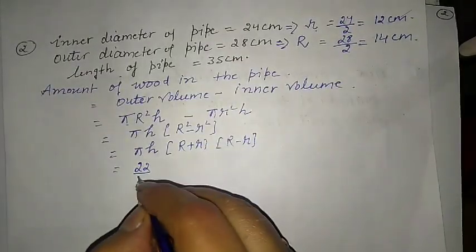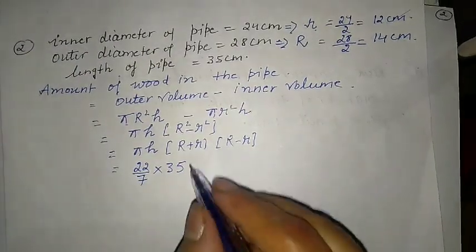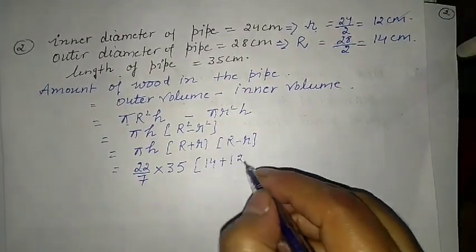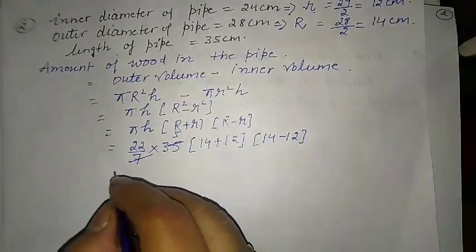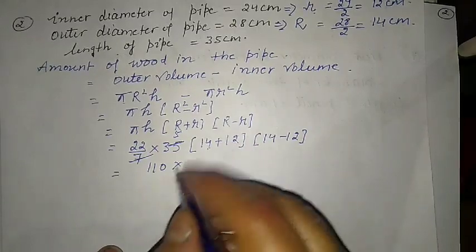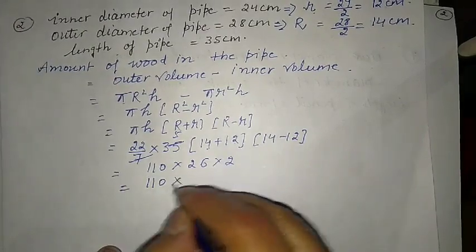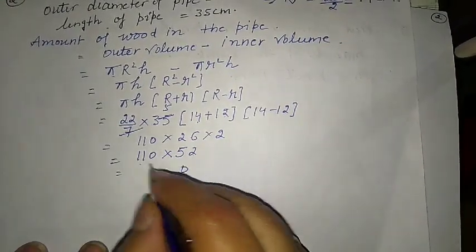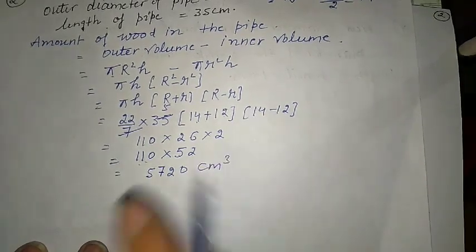Pi is 22 upon 7, h is 35, R plus r is 14 plus 12, and R minus r is 14 minus 12. 7 fives are 35, so 22 and 5 multiplied give 110. 14 plus 12 is 26, into 2 is 52. Multiplying, we get 5720 centimeter cube.